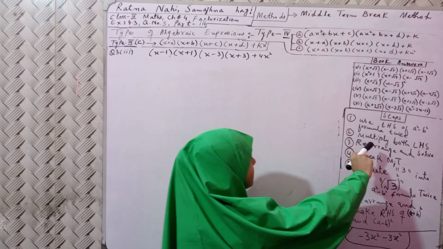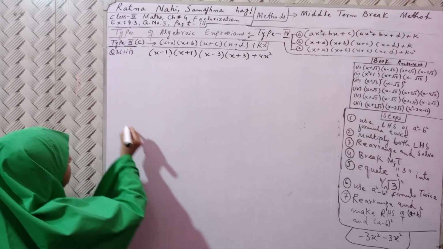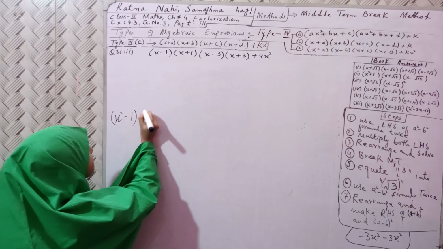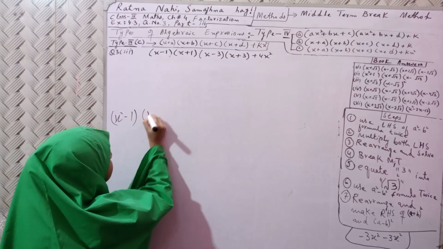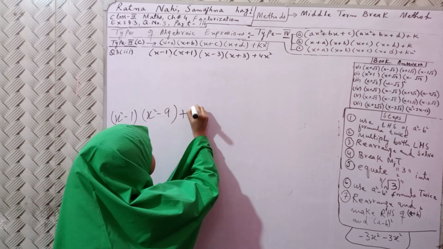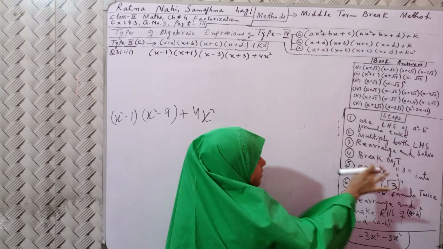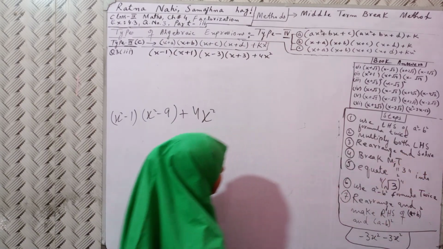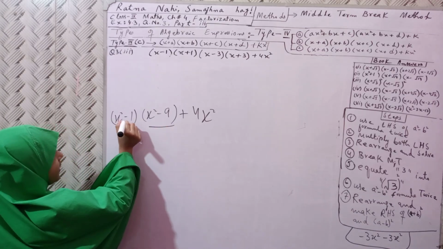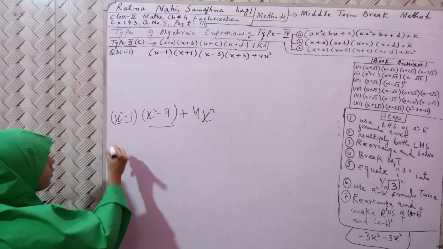First of all, use the left hand side of a² minus b² formula. So here it will become (x² - 1)(x² - 9) + 4x². Then, second, multiply both left hand side. So this x² will be multiplied with this whole bracket, then this minus 1 will be multiplied with this whole bracket.